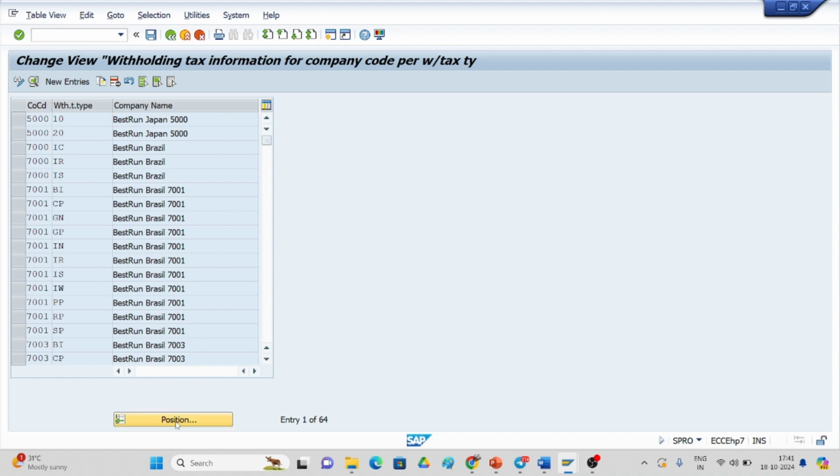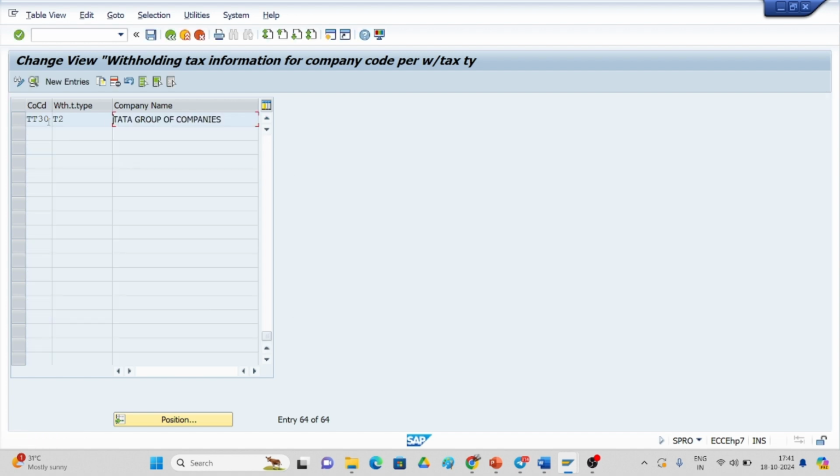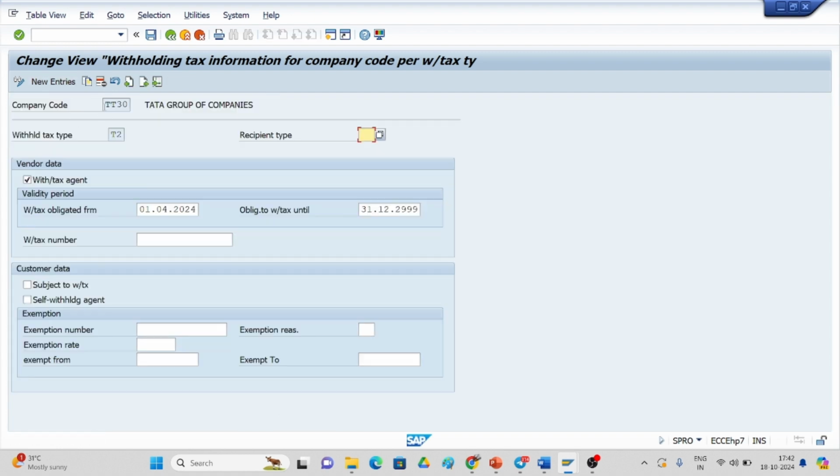If you see here, I have created a company code TT30, and T2 is the tax code I have created. If you want to create, you can go with the new entries. I will show you the details. The company code is TT30, T2 is assigned to the company code, and with agent tax you should put a tick mark, and this is the valid date. This is the activity you have to perform.